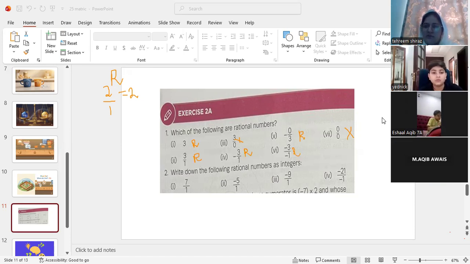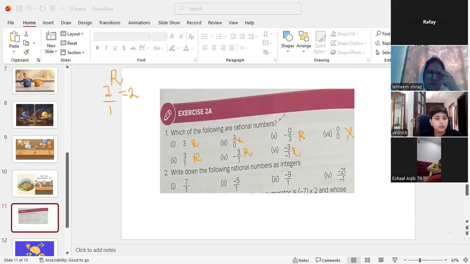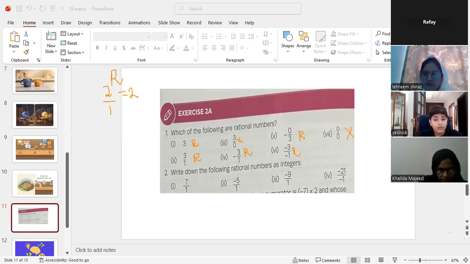Do you get this concept? Yes, ma'am. Okay, nice. Now, the next question is, write down the following rational numbers as integers. Ma'am, is the last one rational? Yes, this is rational.